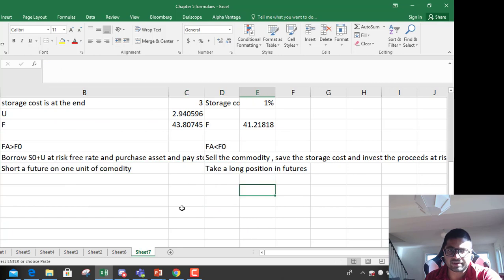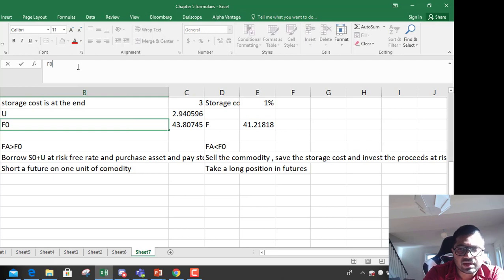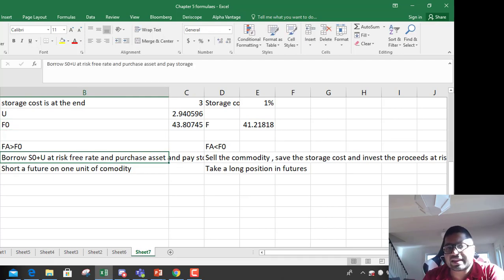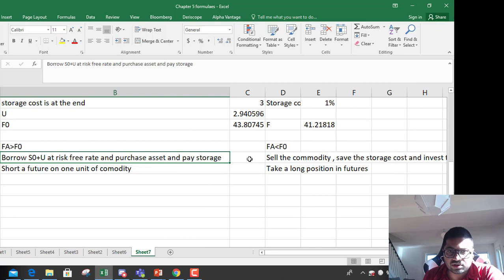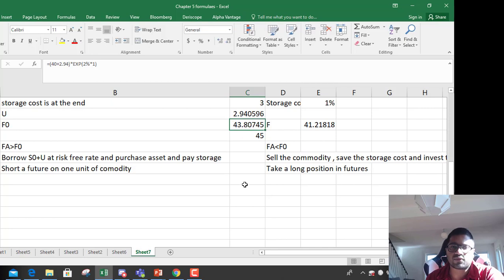It would be there if the actual futures or forwards are different from the calculated F0. If the actual future is greater than the calculated one, say 45 versus 43, you will borrow spot plus the storage cost at the risk-free rate, purchase the asset, pay the storage, and short a future on the commodity. So whenever FA is more, we short. When FA is less, we go long.